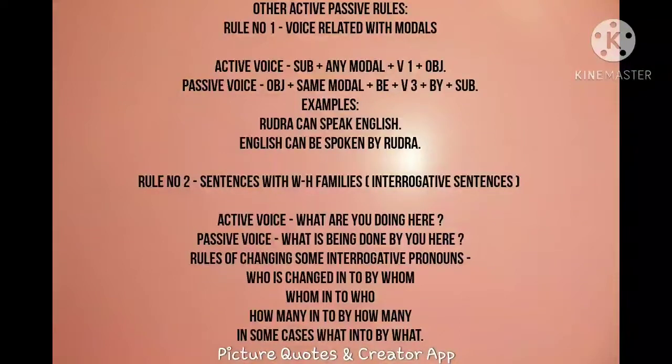Look at the second rule, rule number 2, the sentences with the WH family, which means WH questions. What, when, where, why, who, such questions. Okay, interrogative sentences, how does it change? Look at the example. What are you doing here? So it changed as passive construction. What is being done by you here? So you are giving the question word first and changing it as the tense as the given sentence tense form.